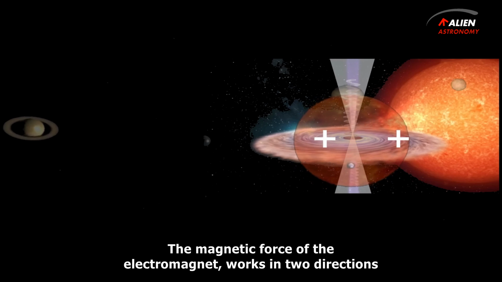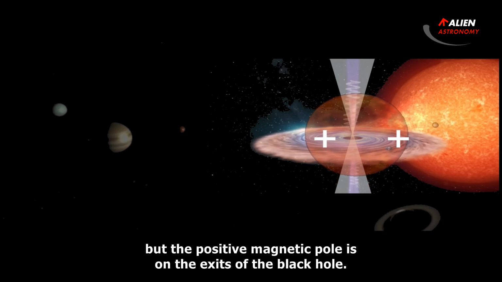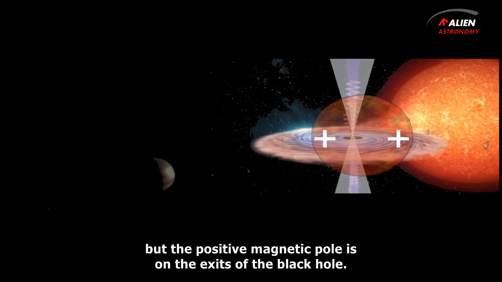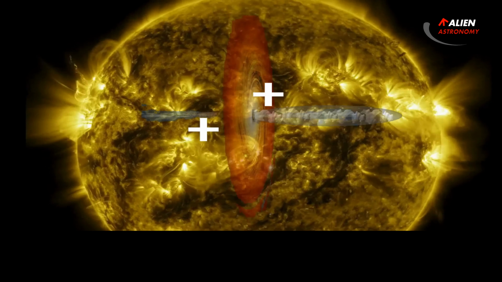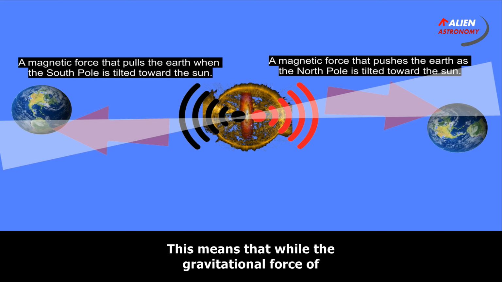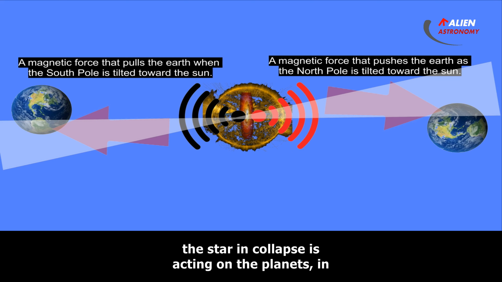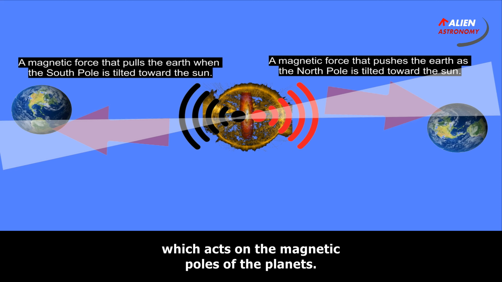The magnetic force of the electromagnet works in two directions, but the positive magnetic pole is on the exits of the black hole. This means that the two sides of the black hole exits have a magnetic plus polarity. This means that while the gravitational force of the star in collapse is acting on the planets in two opposite directions, there is a magnetic force which acts on the magnetic poles of the planets.